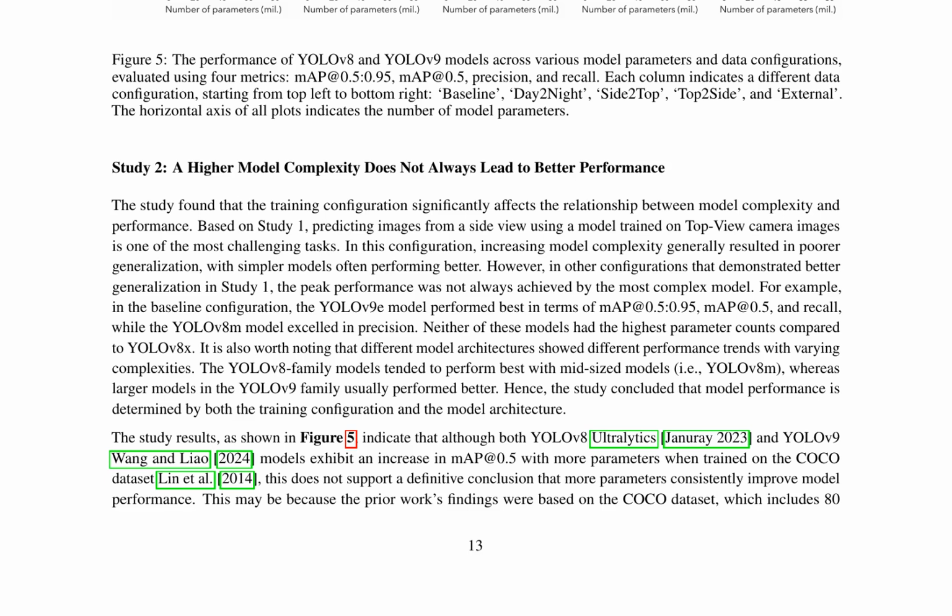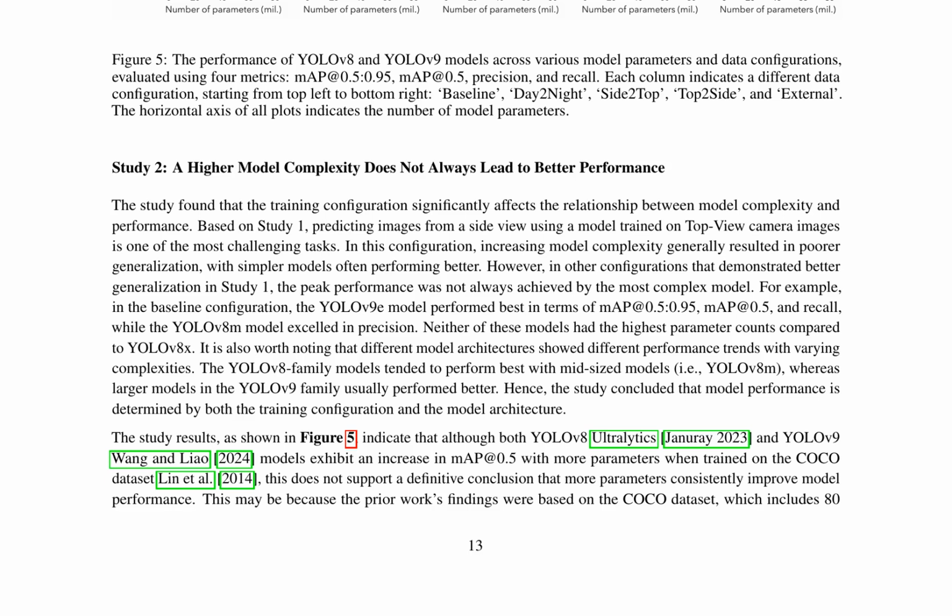The study also found that the training configuration significantly affects the relationship between model complexity and performance. Furthermore, the study highlights the importance of considering the specific characteristics of the task and dataset when choosing a model, rather than defaulting to more complex models under the assumption they will perform better.